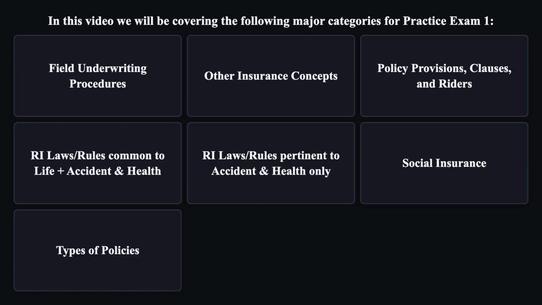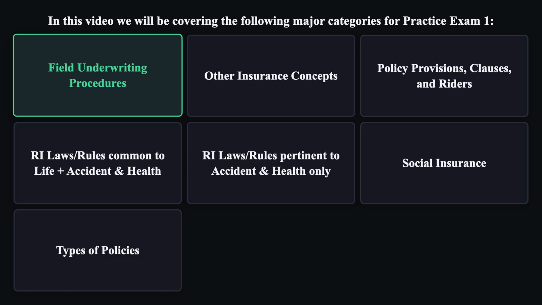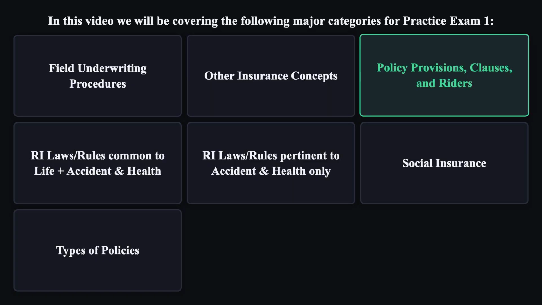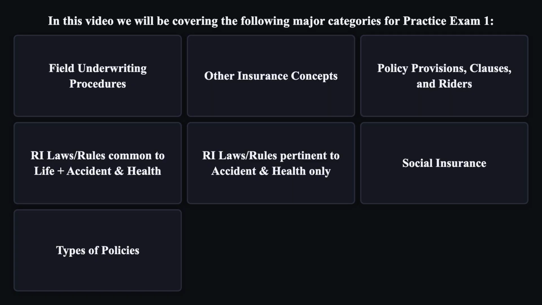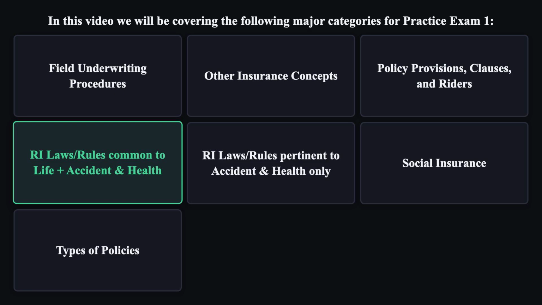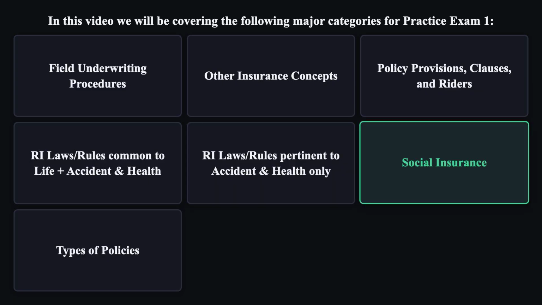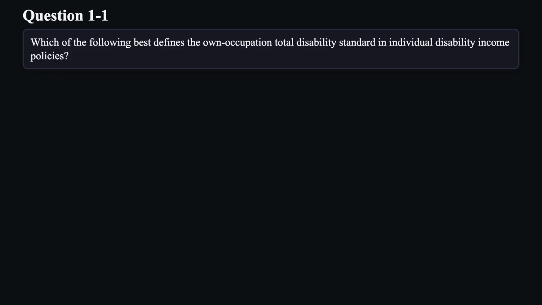In this video, we will be covering the following major categories for Practice Exam 1. Field underwriting procedures, other insurance concepts, policy provisions, clauses, and riders, RI laws, rules common to life, plus accident and health, RI laws, rules pertinent to accident and health only, social insurance, types of policies. Let's walk through the format. I'll read each question and its choices. Let's get started. Question 1.